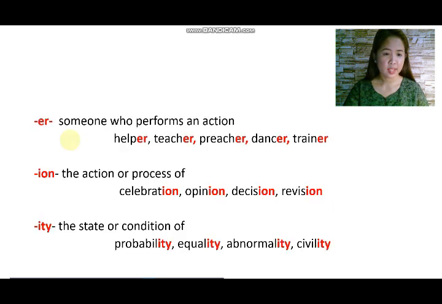The next suffix is er, which means someone who performs an action. This is attached to the words helper, teacher, preacher, dancer, trainer. We also have the ion suffix, which means the action or process of. Say, for example, we have the words celebration, opinion, decision, revision.